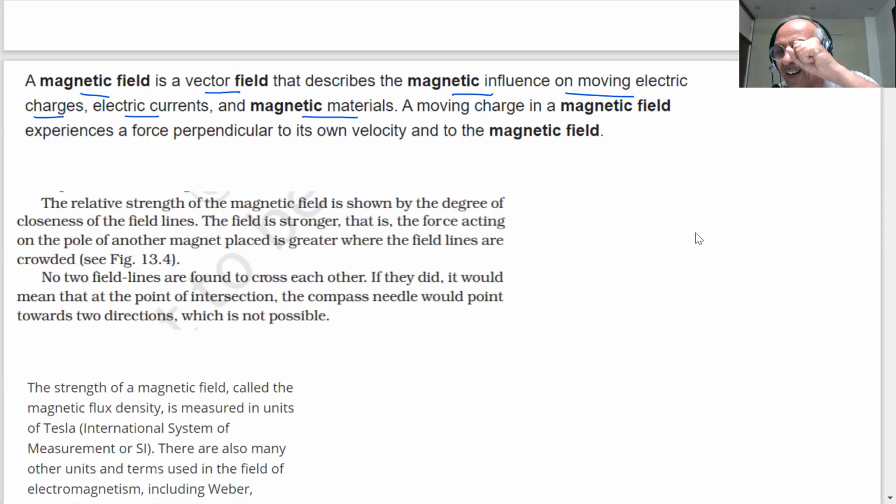The relative strength of the magnetic field is shown by the degree of closeness of the field lines. When the field lines are very dense, very close, that shows a stronger field. Where the field lines are dense, closer, there the magnetic field is stronger. That is, the force acting on the pole of another magnet placed there is greater where the field lines are crowded. So wherever the field lines are crowded, dense, it is greater.